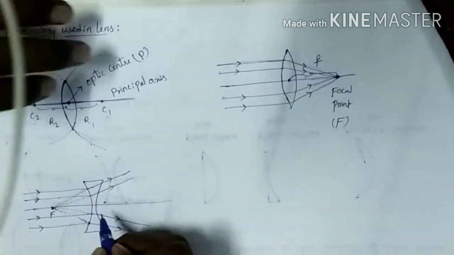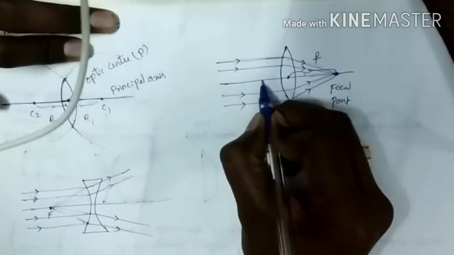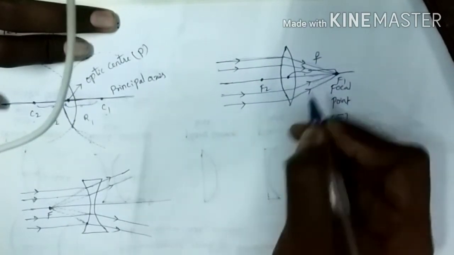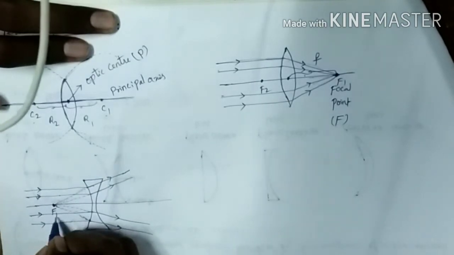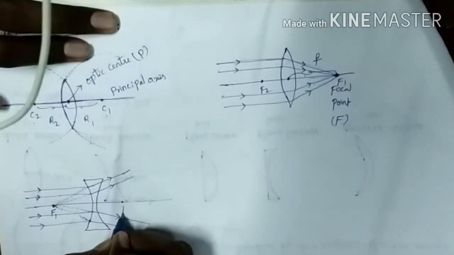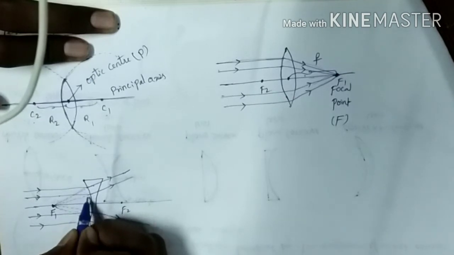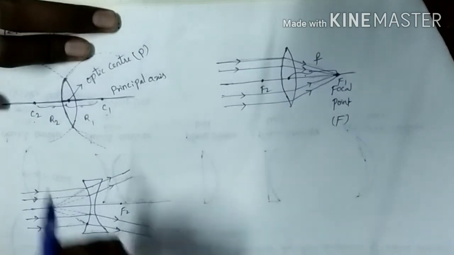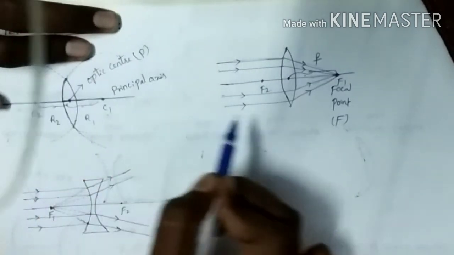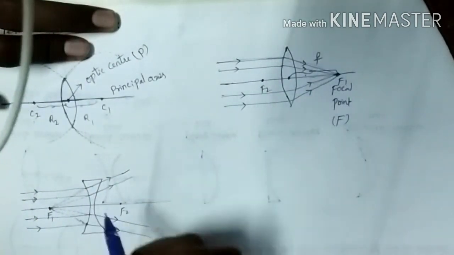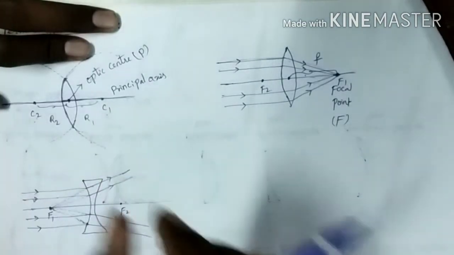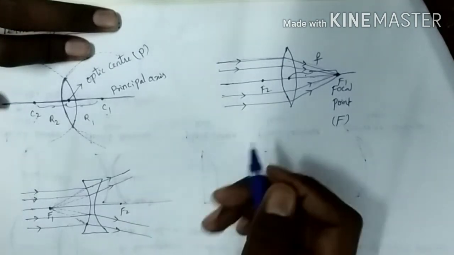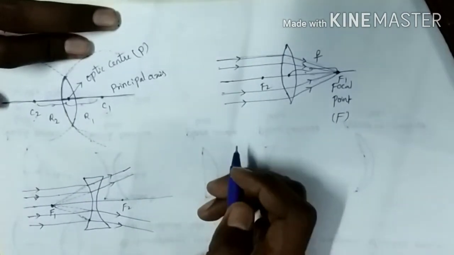So here in the lenses we have two focal points, f1 and f2. Here this one will be f1 and this one will be f2. Why? Because in the lenses we have two curved surfaces, so we have two focal points. With two curved surfaces we have two centers of curvature, two radii of curvature, and two focal lengths also.